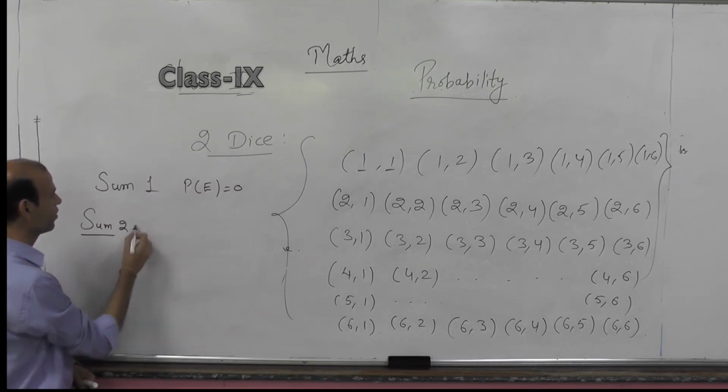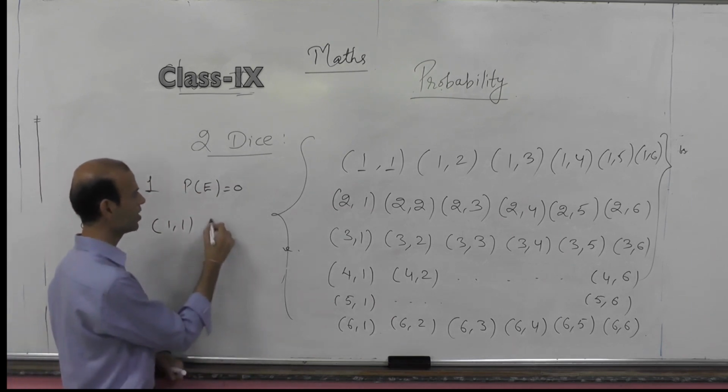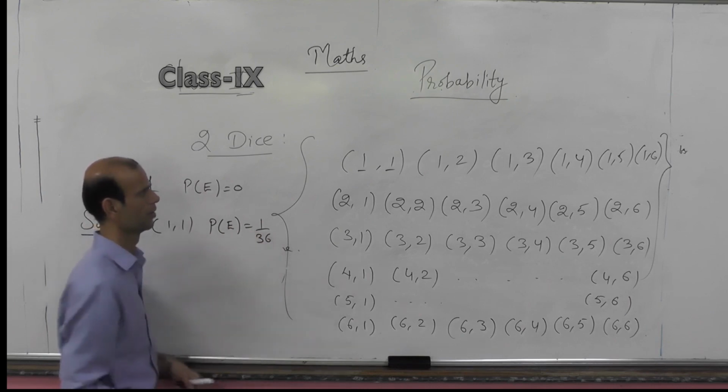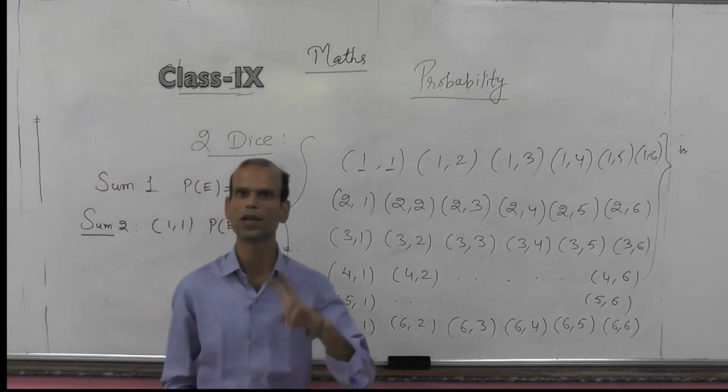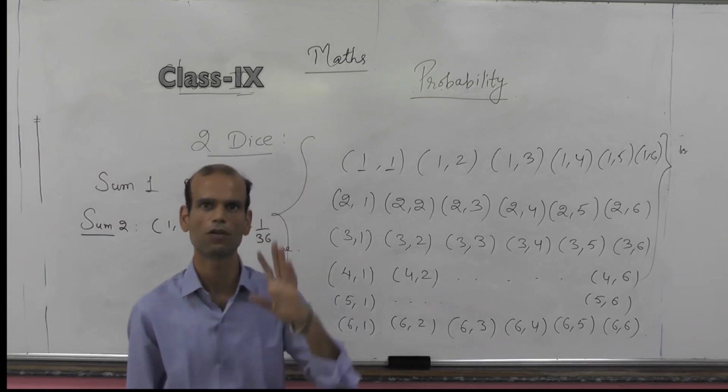So when the sum is 2, our favorable case is 1, 1. So the probability of this event equals 1 by 36. क्योंकि हमें सम 2 केवल एक ही केस में मिलेगा जब हमारा रिजल्ट क्या हो 1, 1.